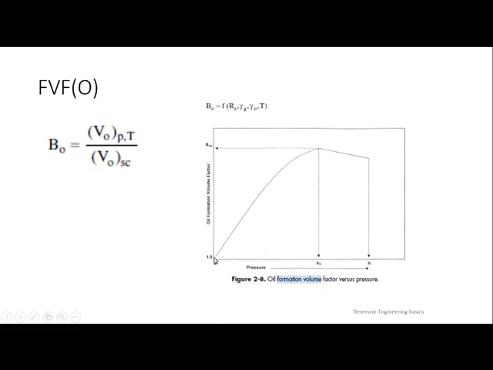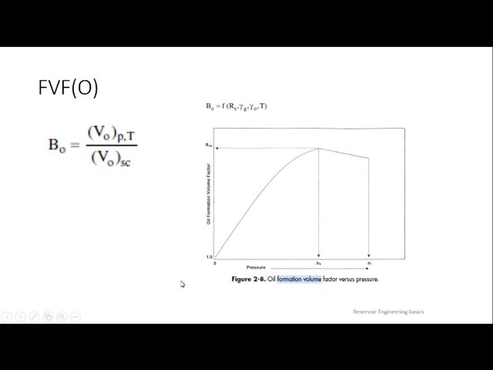Finally, it will reach a point where the oil volume and the surface volume will become equal. Why? Because it cannot be zero. Because the whole oil will not be evaporated. Only the solution gas which is present inside the oil will get escaped and evaporated. But at surface, the left out part is oil, the same oil which you have measured earlier at the surface. So both will be equal. That will make the value 1. So the least value of BO will be equivalent to 1, not 0.